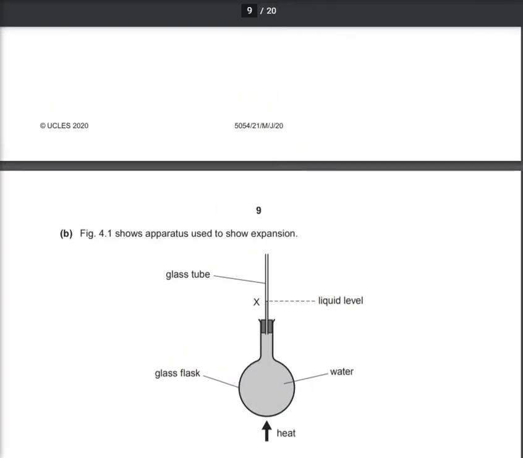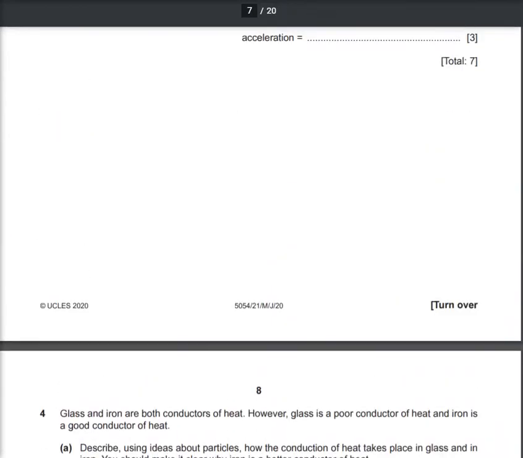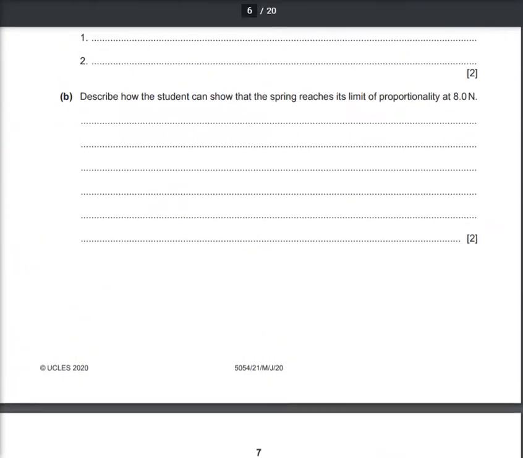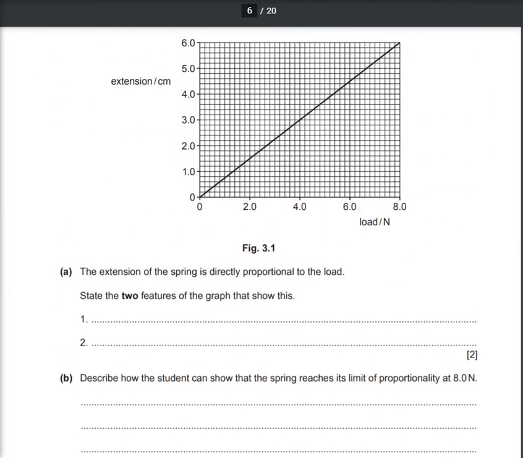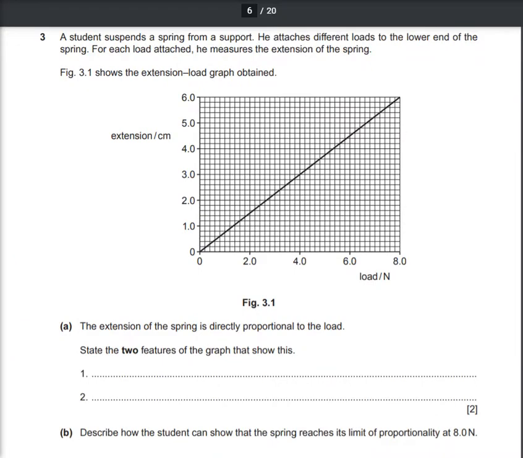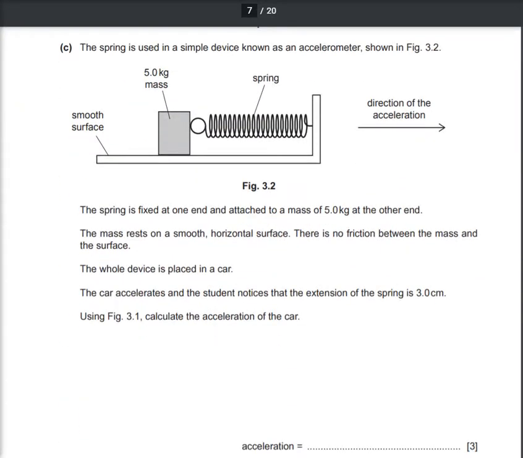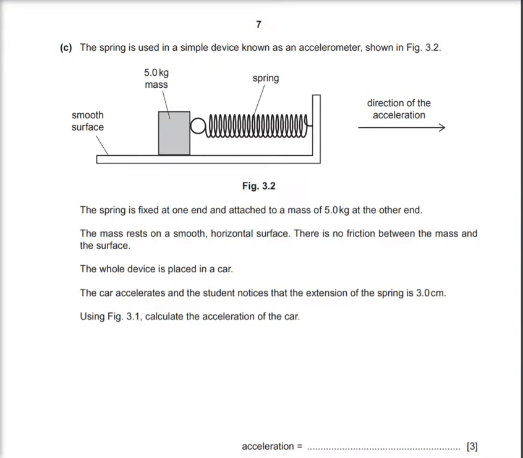Questions are question number 3. Which one is question number 3? This one. Yes, this one, the extension load one. This question number 3, part C, and this is why I have written it down, part C.